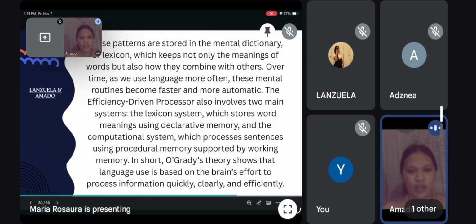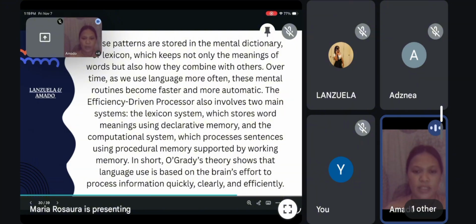So, in the efficiency-driven processor created by O'Grady, he explained that our brain processes and learns language based on how efficiently it can handle information. It means that when we speak or understand sentences, our brains try to do it in the easiest and fastest way possible without using too much mental energy, instead of depending mainly on grammar rules. This theory focuses on how our memory and thinking work together to make communication smooth.